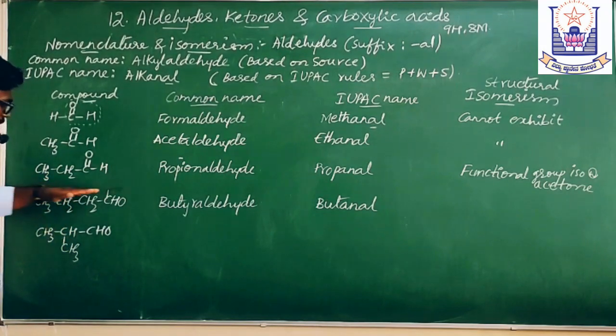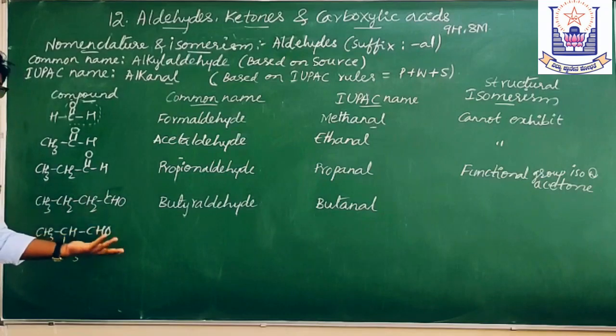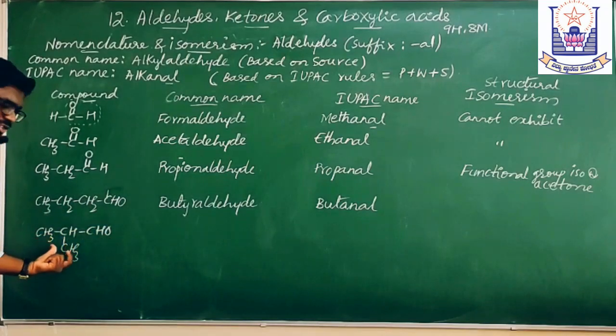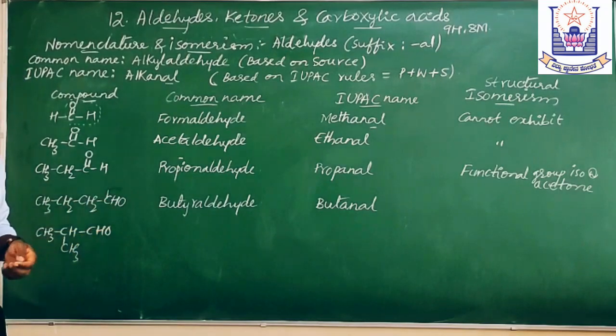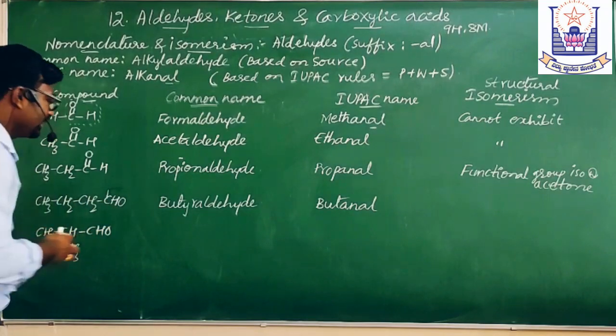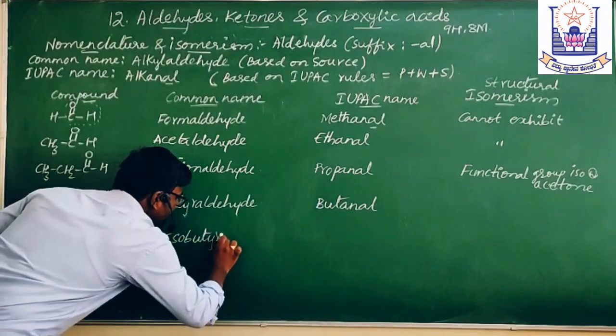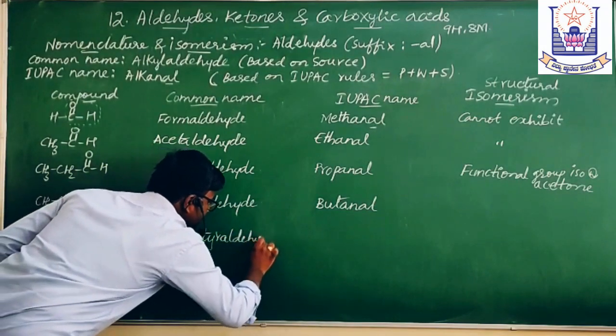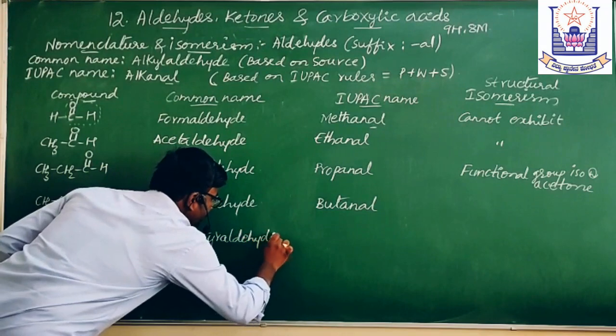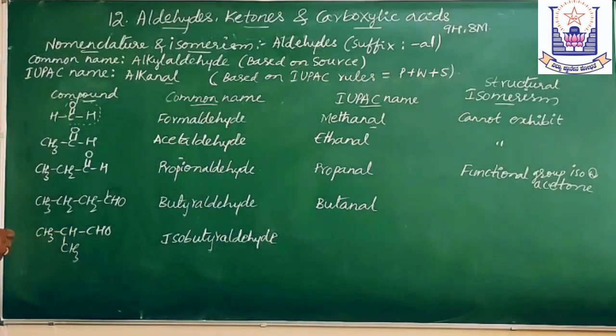What is the common name of this compound? See, this is butyraldehyde. This is what? Isobutyraldehyde. There is a branch here. Therefore, we have to call it isobutyraldehyde. What is the common name of this compound? Isobutyraldehyde.